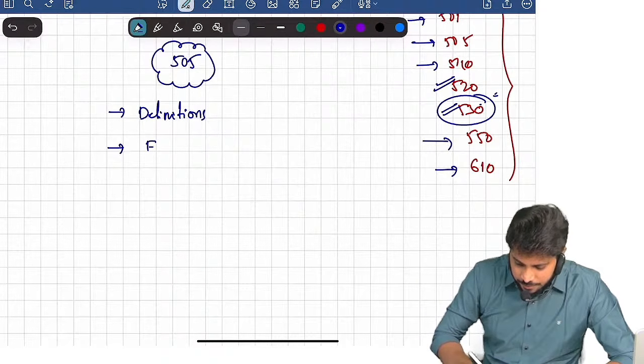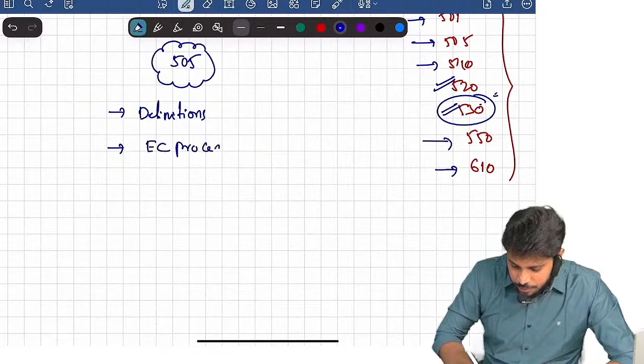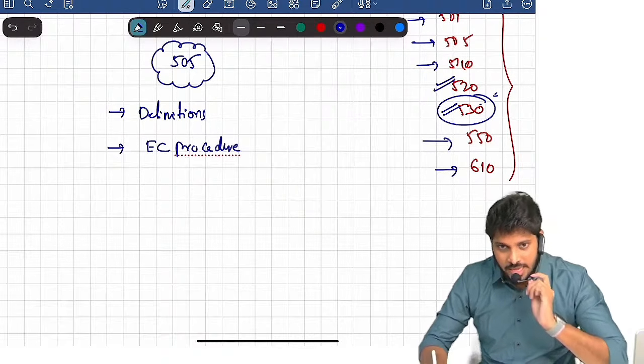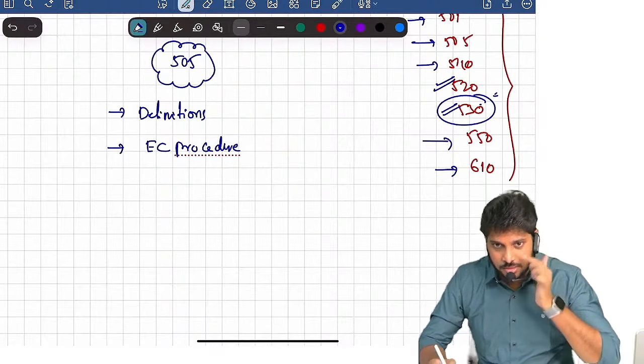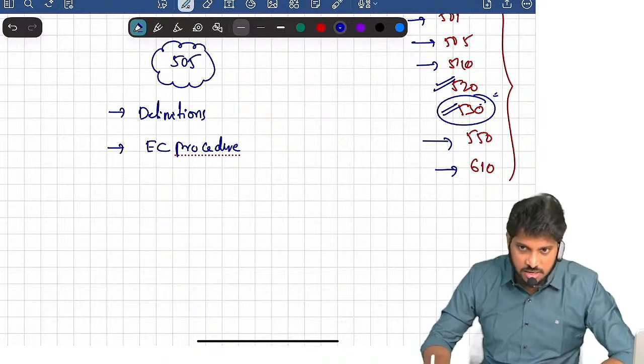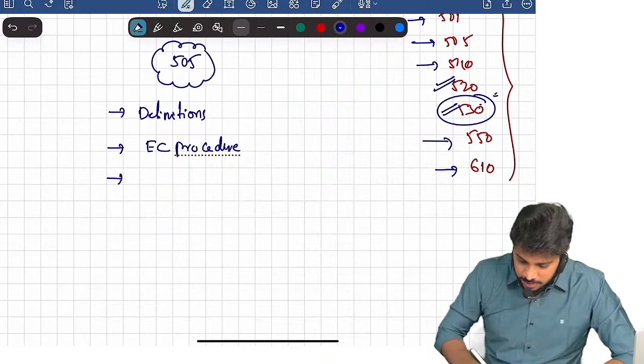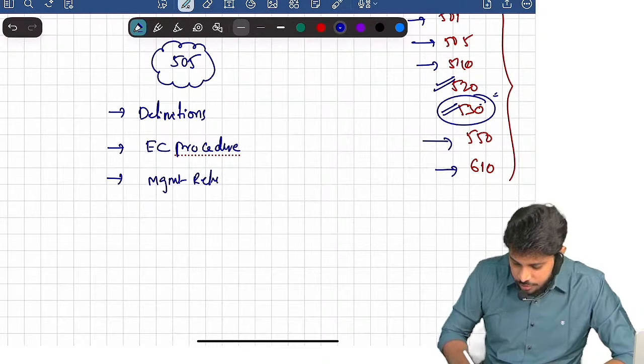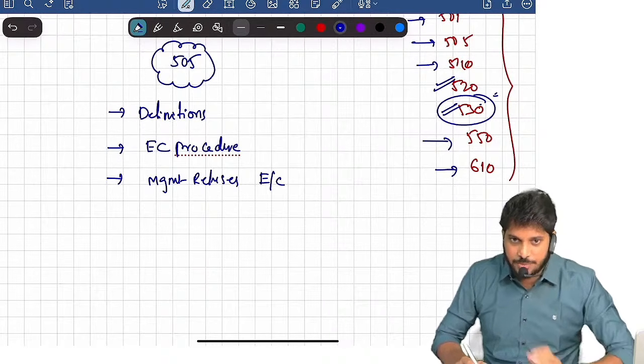Then we have the external confirmation procedure. What is the procedure for external confirmation? Then we have, what if management refuses to allow external confirmation?